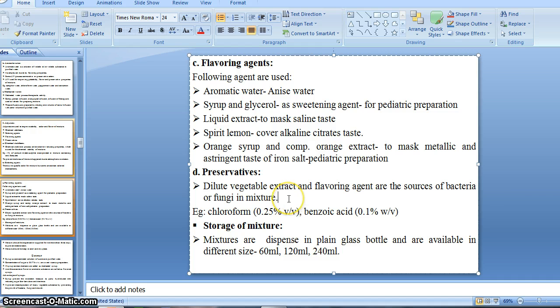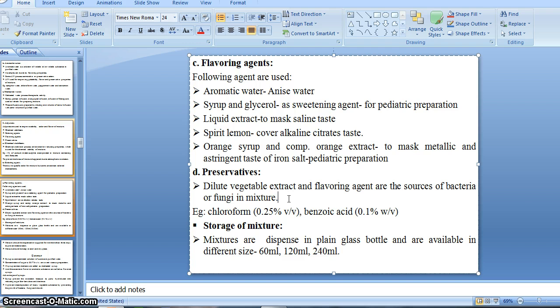Then there are chances of bacterial or fungal growth, because various kinds of extracts and infusions are used. That may cause bacteria or fungi to grow in the mixture. That's why it's very necessary to preserve the mixture.